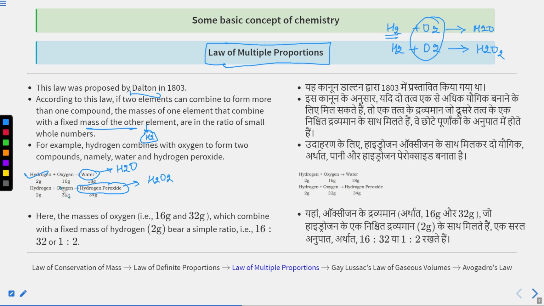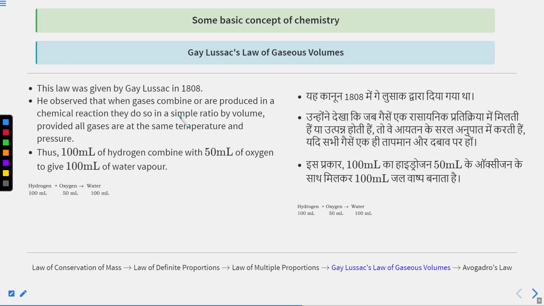You can see hydrogen 2 gram, oxygen 16 gram, water 18 gram. Hydrogen 2 gram, oxygen 32 gram, hydrogen peroxide 34 gram. So 16 ratio 32, it is like 1 ratio 2. So it is the simplest ratio. The masses of oxygen which combine with a fixed mass of hydrogen, 2 gram, bear a simple ratio. It means 16 ratio 32, or 1 ratio 2. This is about the law of multiple proportion.